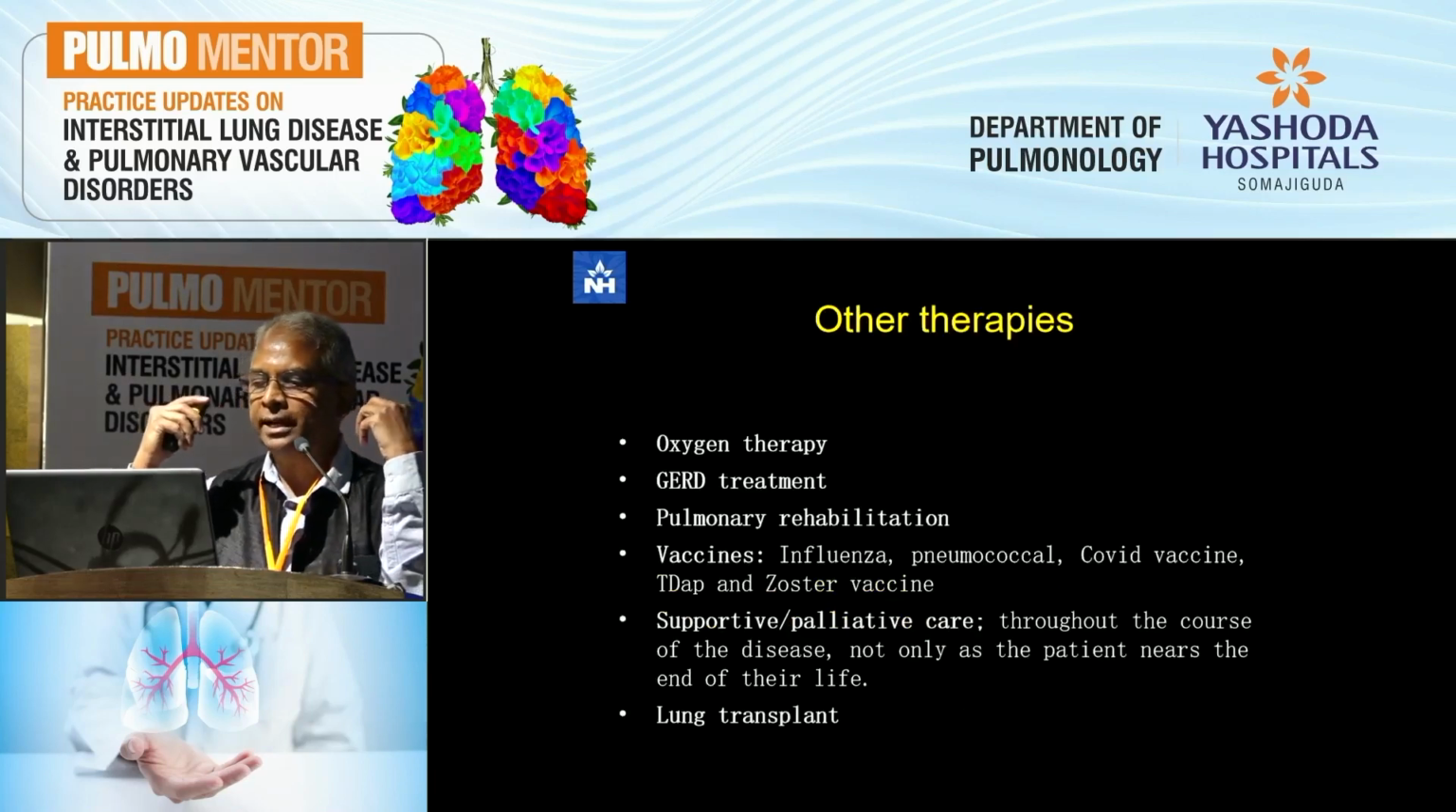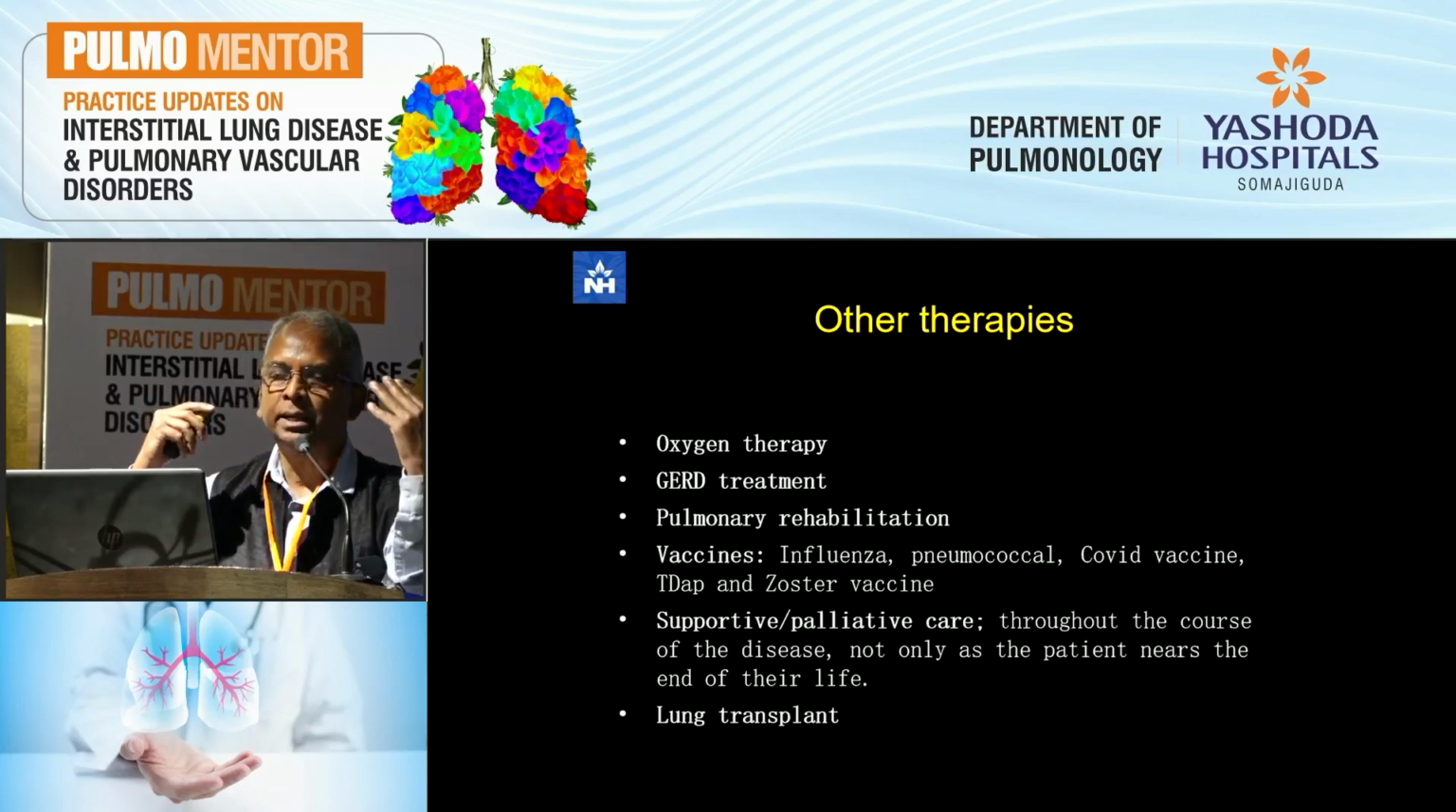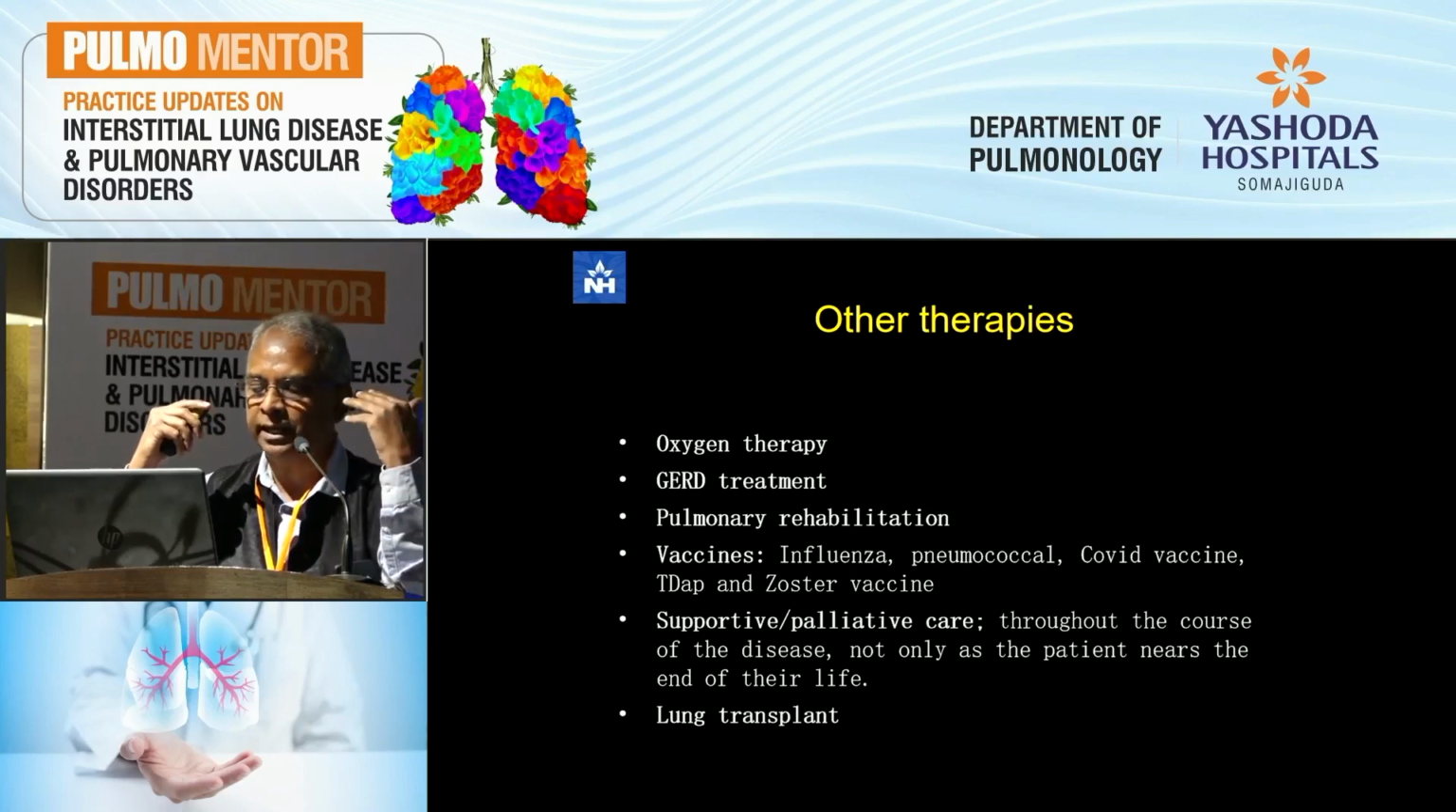Last couple of slides, other therapies. Oxygen therapy, very important. GERD treatment, like you heard in IPF, it's very important to look for GERD treatment. As you saw, the esophagus is often dilated, and GERD is a very common problem with these patients. Pulmonary rehabilitation early when they become symptomatic, it's not end-of-life care.